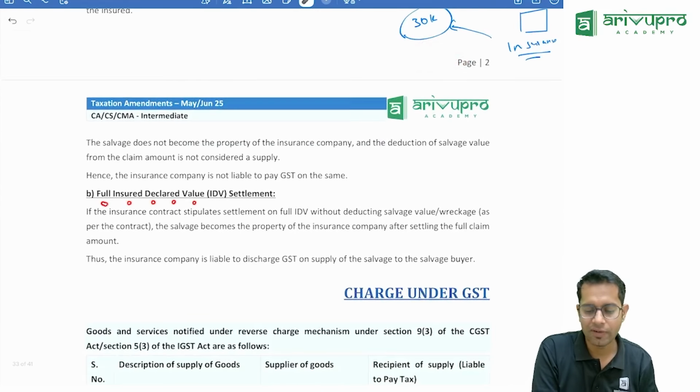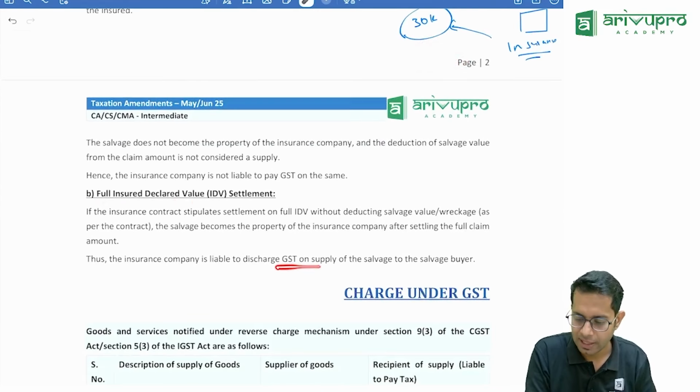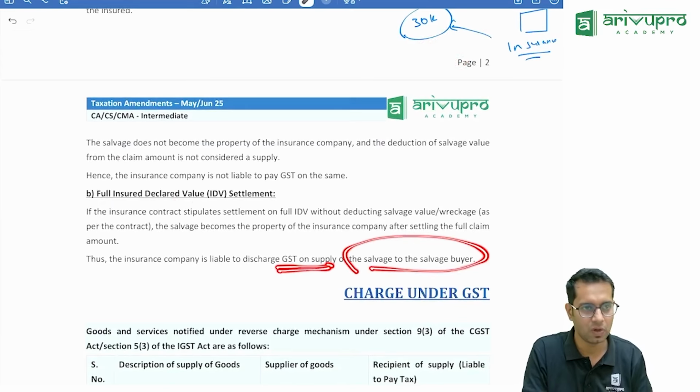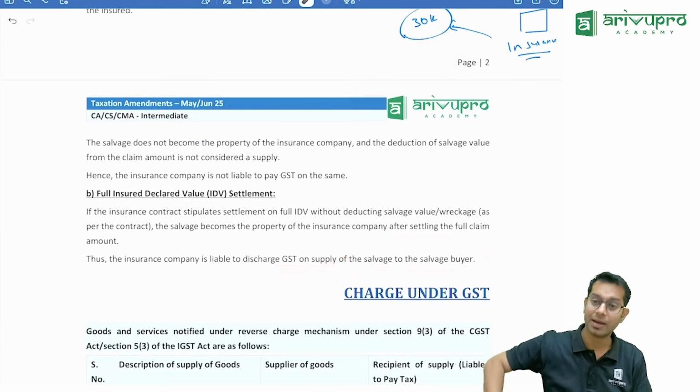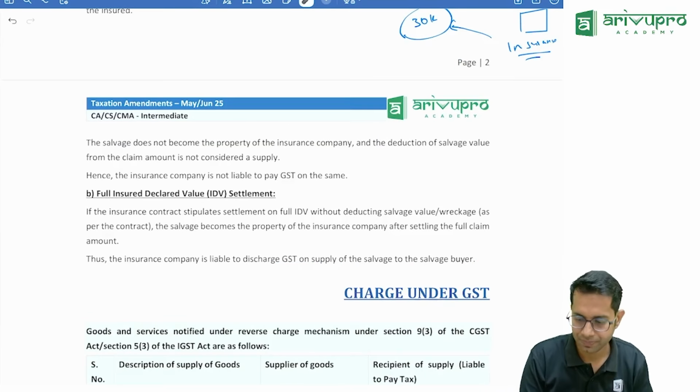If it is the full insured declared value, yes, GST will be applicable on the salvage value also, because the insurance company is taking the damaged product also.